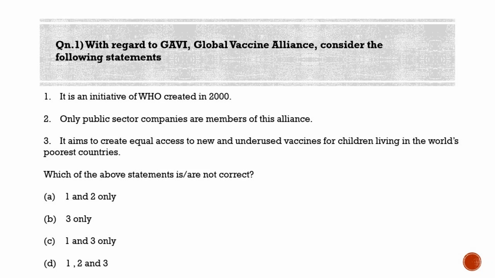Option A, 1 and 2 only. Option B, 3 only. Option C, 1 and 3 only. And option D, 1, 2 and 3. The question asked to choose the statements which are not correct. So here statements 1 and 2 are wrong statements. So our answer is option A, 1 and 2 only. The third statement is correct.